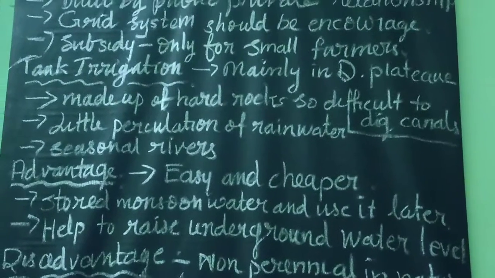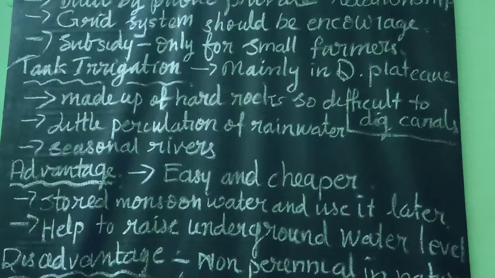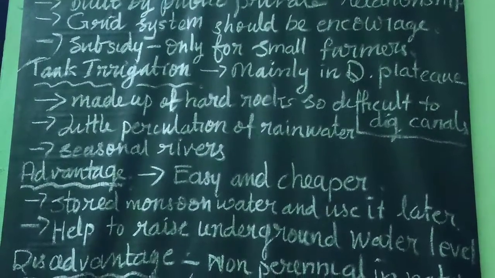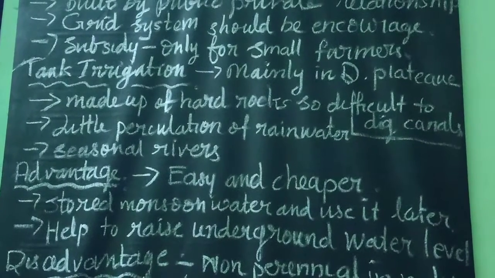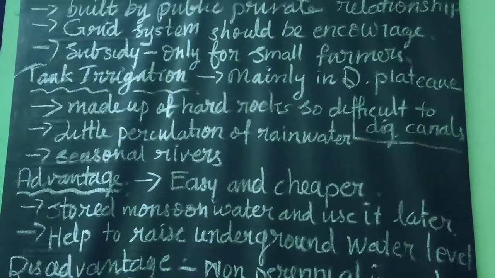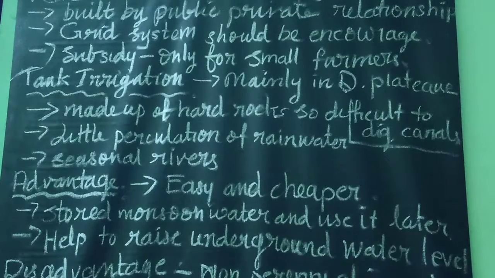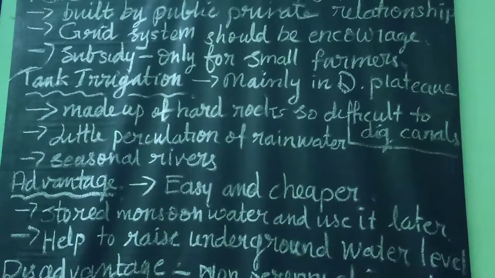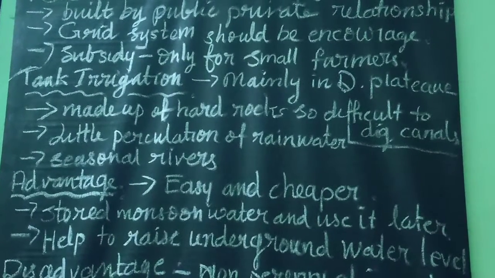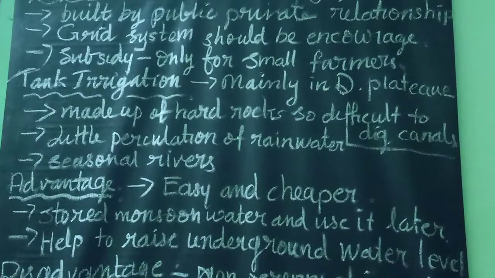A tank consists of water storage which has been developed by constructing a small bund of earth or stones built across a stream. The water impounded by the bund is used for irrigation, drinking and other purposes.